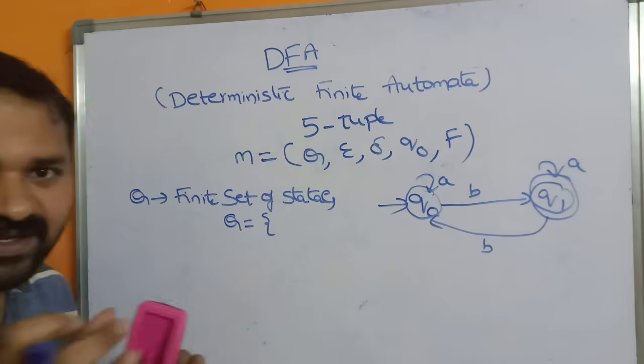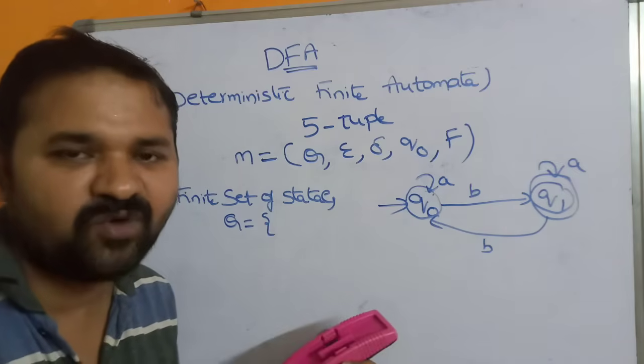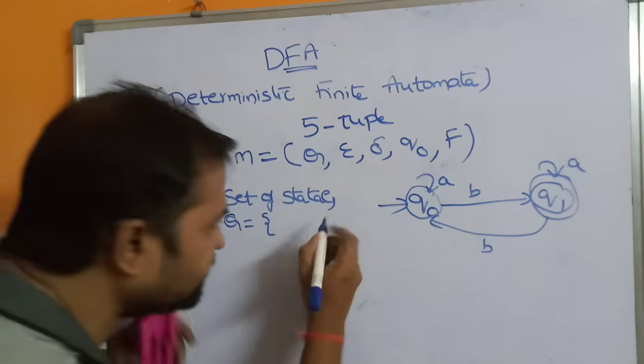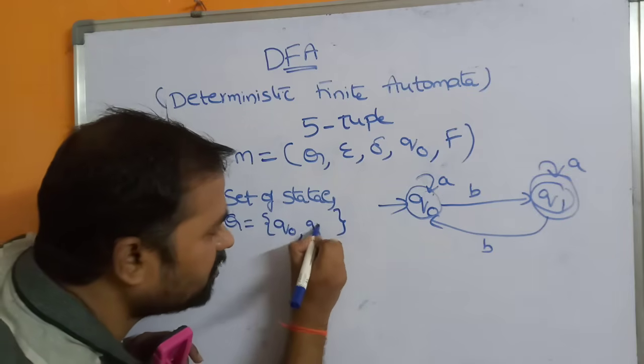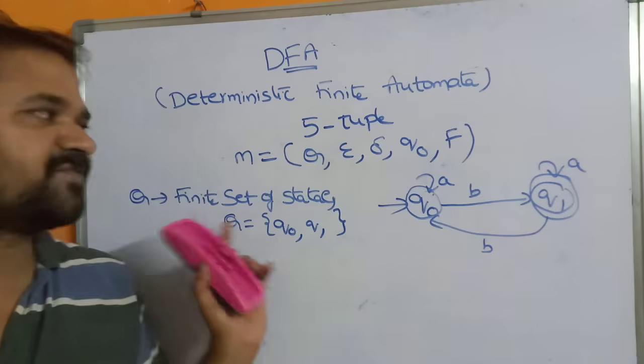Here it is a set, so we have to use curly braces. We know a set is a collection of elements enclosed in curly braces, separated with the comma symbol. Q naught comma Q1. Okay. So this is nothing but Q.